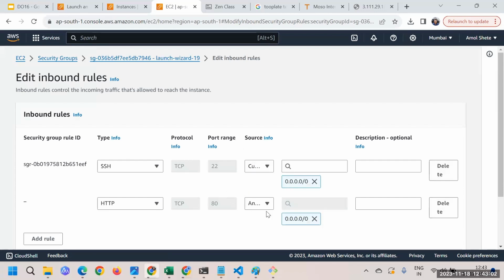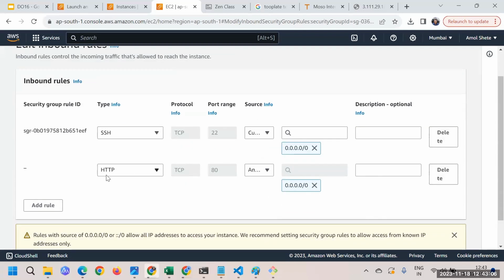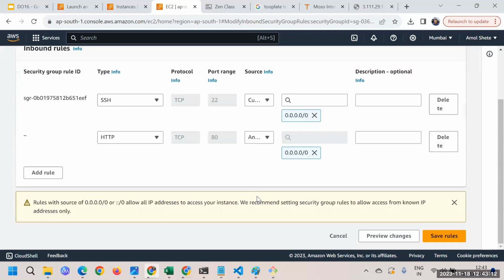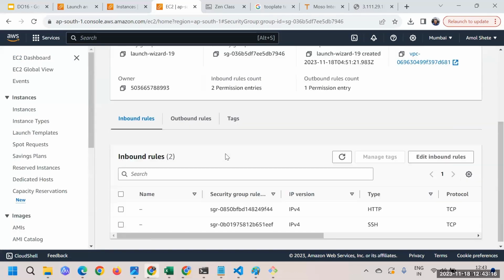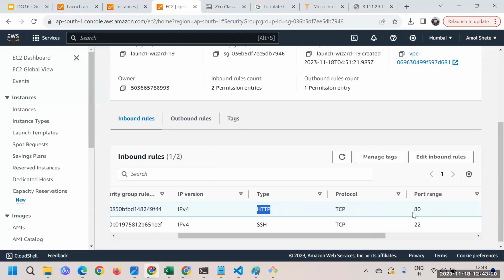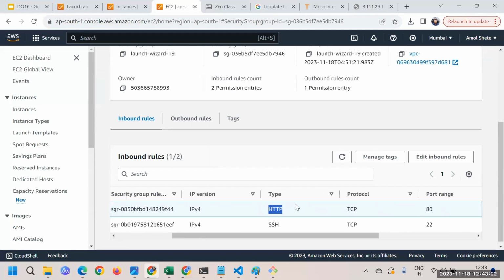So anyone who is trying to connect to this particular HTTP server is allowed, because that's a website. You want more and more people connecting to your server. So here say HTTP and just say save rules. So here you are done with adding this HTTP rule. And yes, great. So we are done here.